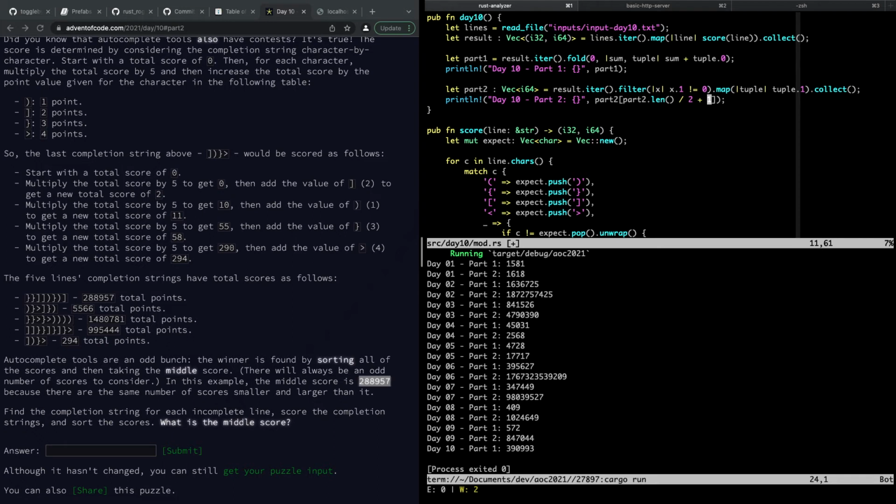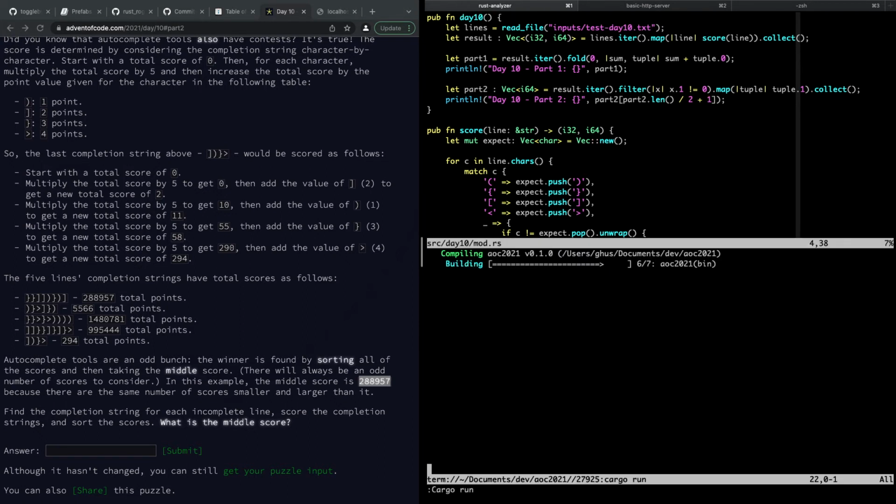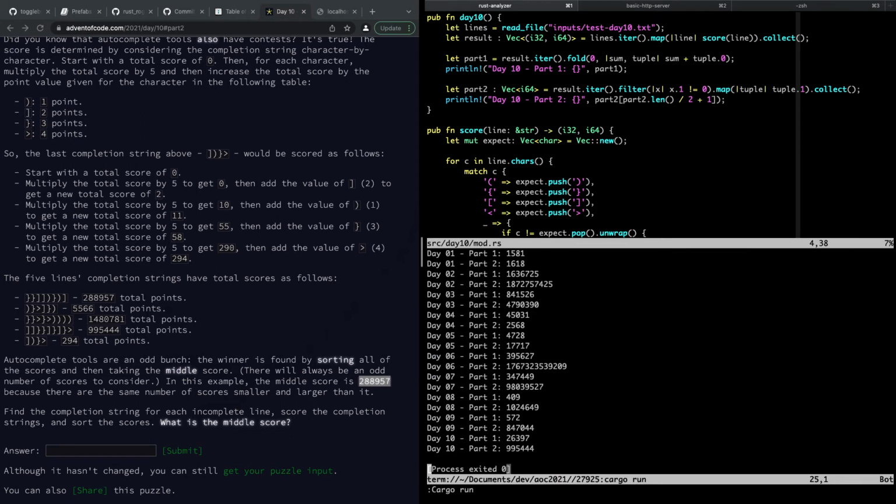Dividing by 2 is going to give us 1 less than the middle, and then bumping it up plus 1. Let's just double check that with the test input. Run that. Did we get it? Nope. This says 995444, and this says this. So we got the wrong one.